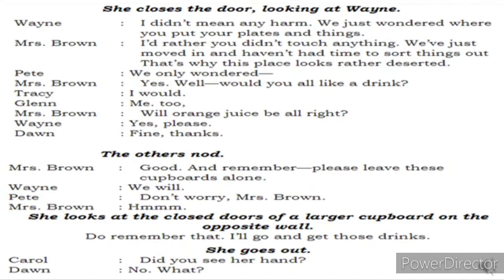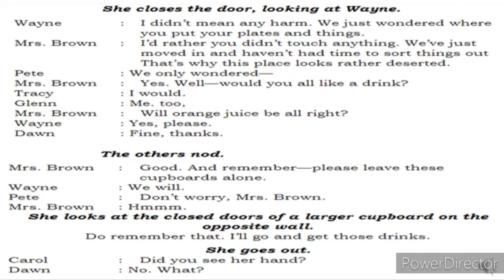When Tracy and Glenn said, yes, I would like to have some drink, Mrs. Brown will ask, will the orange juice be fine for you all? Wayne says, yes, please. Dwan says, fine, thanks. So, it's okay if you give us orange juice also, no problem. The other four children nodded. Then what happened? Mrs. Brown says, good, and remember, please leave these cupboards alone. So she adds, okay, good. You people better leave these cupboards alone. I'll go bring the drinks, but don't touch the cupboards.